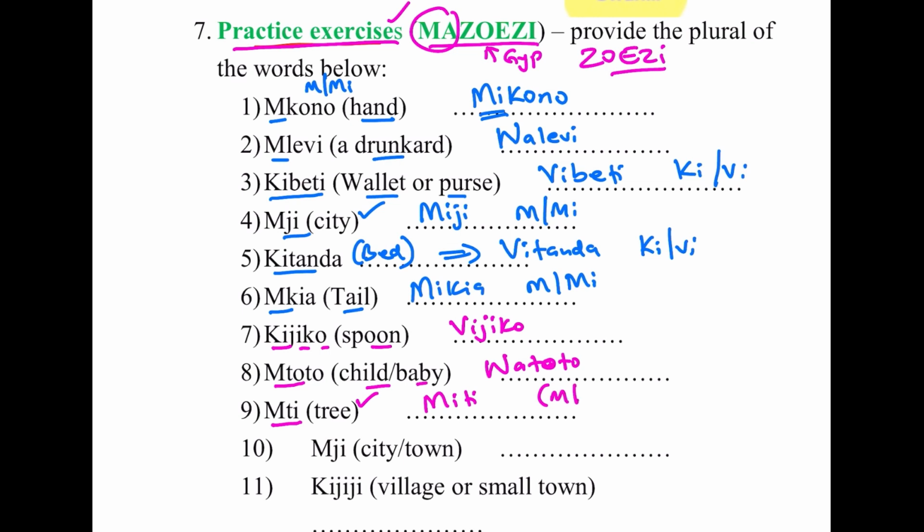Again, that's mi. Mji, that's a town or a city. We already looked at it here. It becomes miji. Kijiji, that means a small town or village, becomes vijiji.